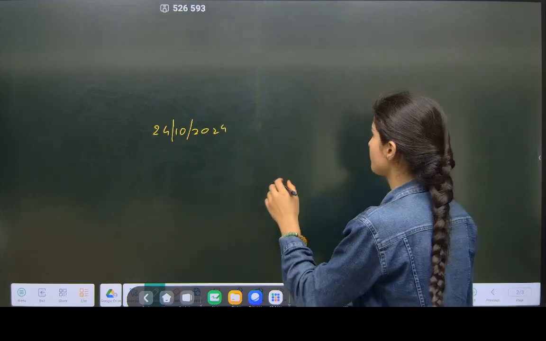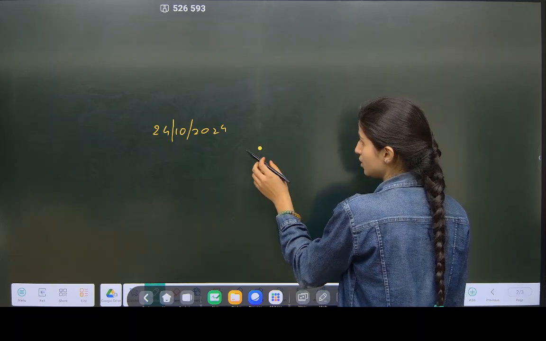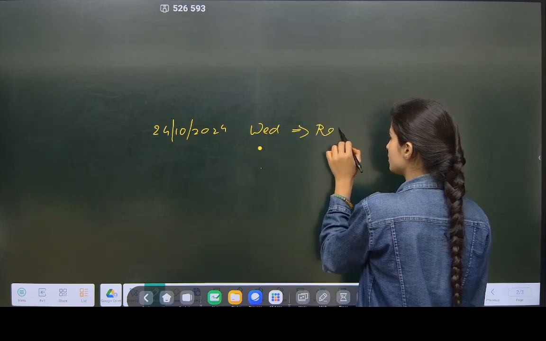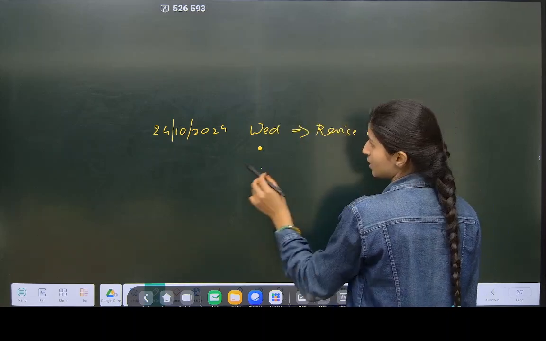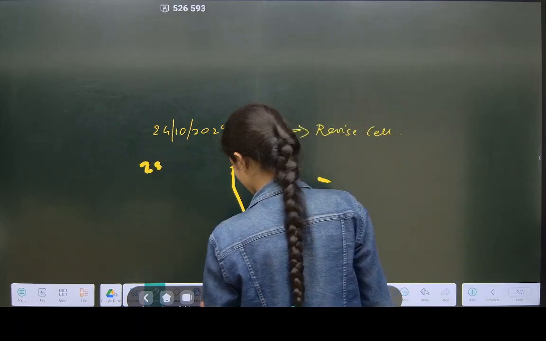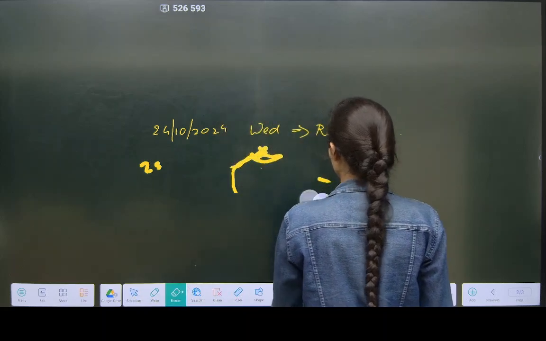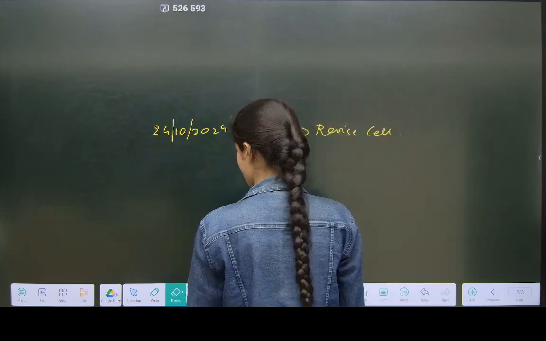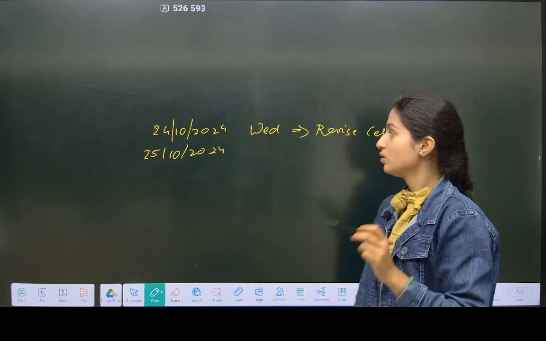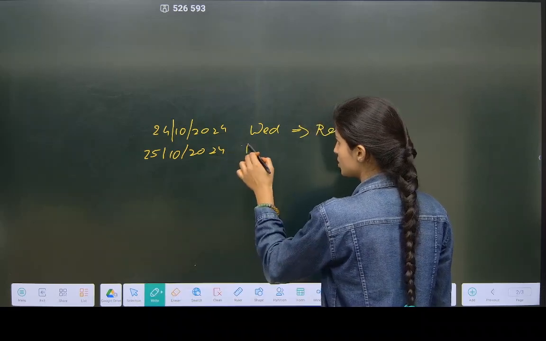And what do you have to do tomorrow? Today is Wednesday, so today you revise cell once again. Then 25/10/2024. Tomorrow is Thursday.